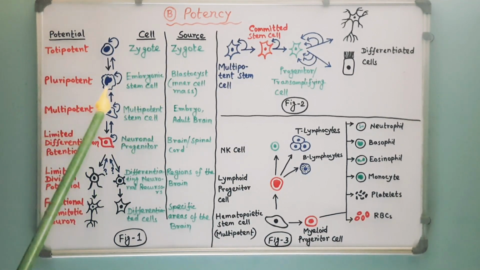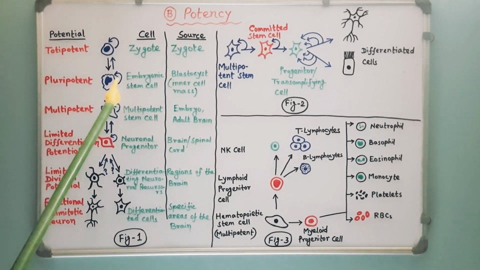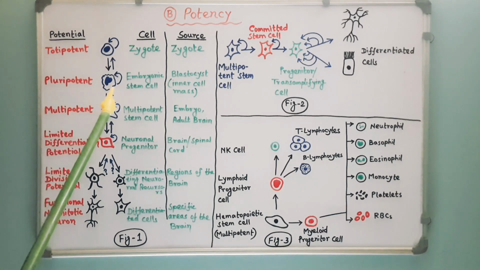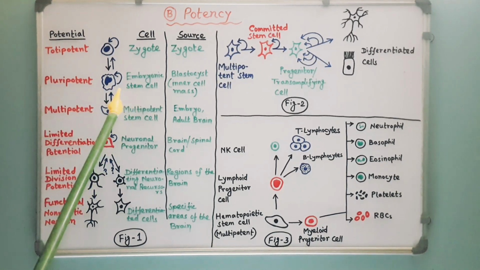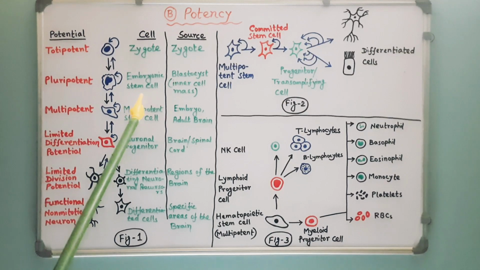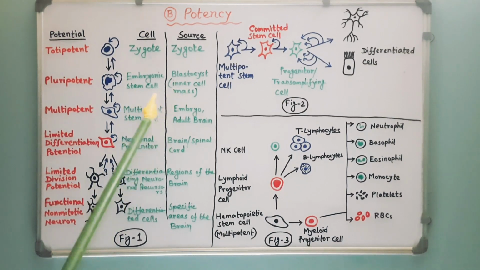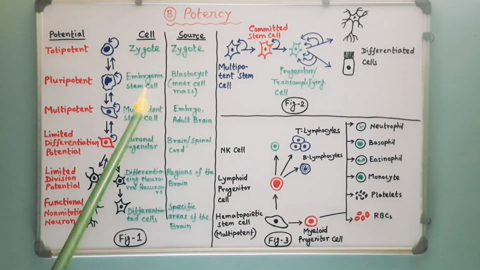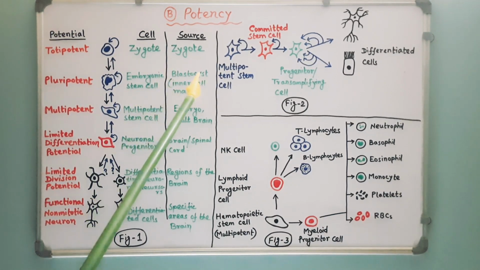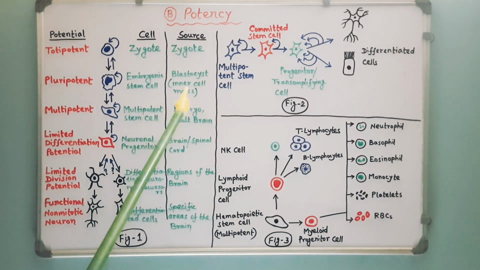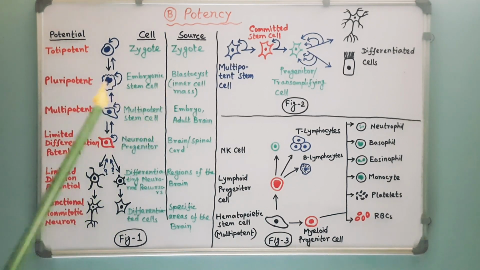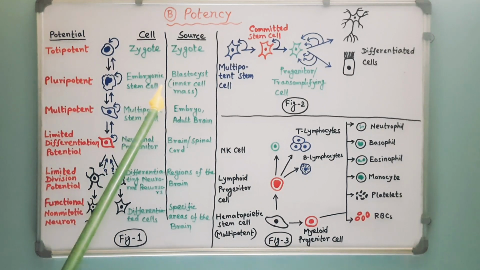Pluripotent stem cells. Pluripotent stem cells are the descendants of totipotent cells and can differentiate into nearly all cells. Shortly after the 8-cell stage, the mammalian embryo develops an outer layer, which becomes the fetal portion of the placenta, and an inner cell mass that generates the embryo. The cells of the inner cell mass are thus said to be pluripotent or capable of producing all the cells of the embryo.